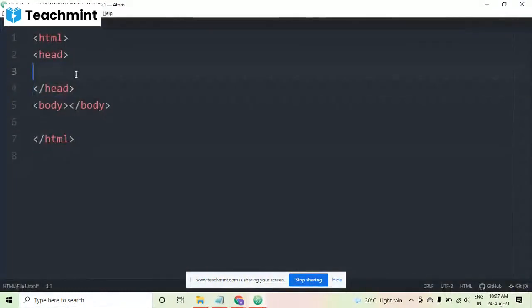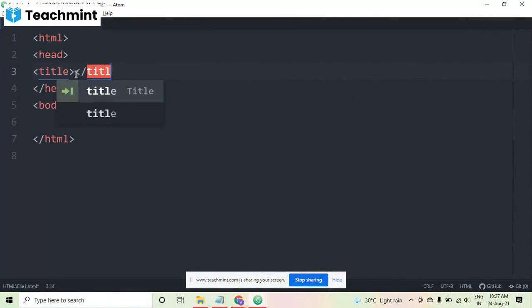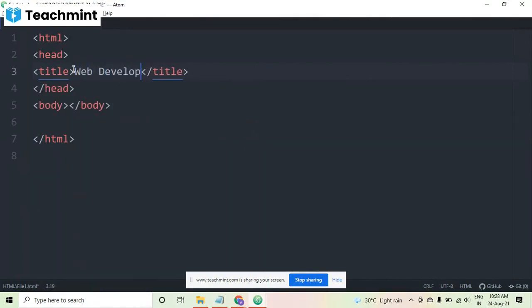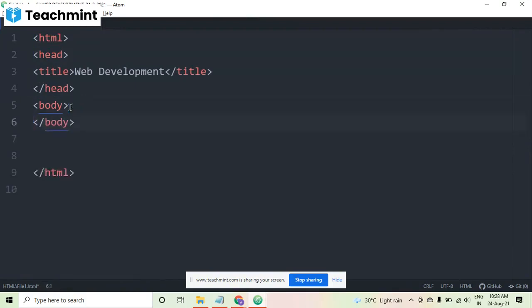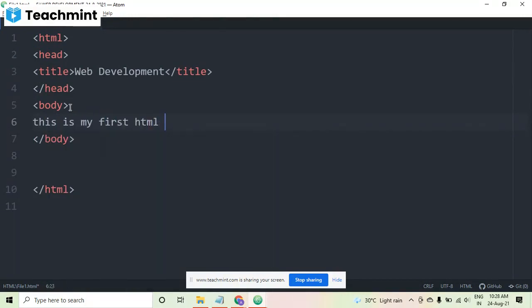We can create it with the help of the title tag. So here I am taking the title tag. Inside the title I am writing, let's write web development. So this will be written on the top, on the title bar. Then in the head you have seen that we have given the title, and in the body we can write whatever we like. Suppose I am writing here, this is my first HTML code. Okay, now I have saved it.